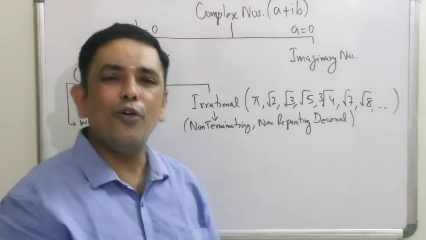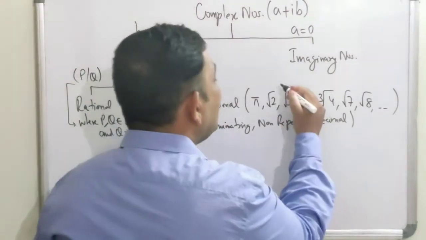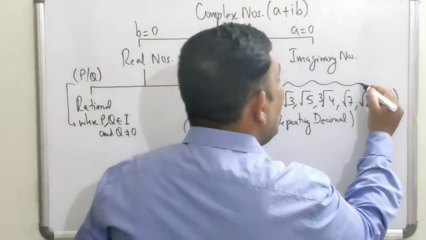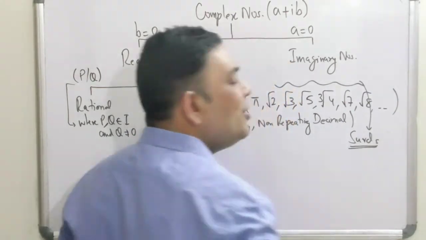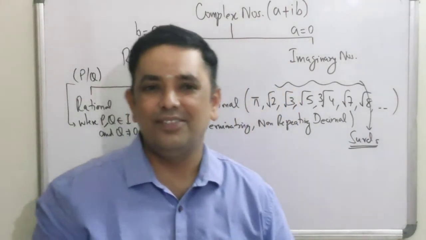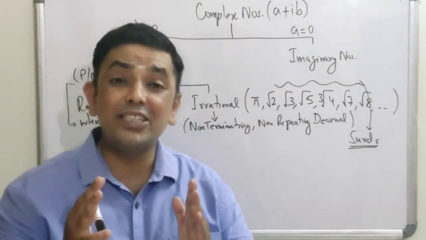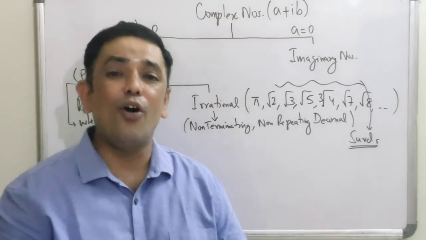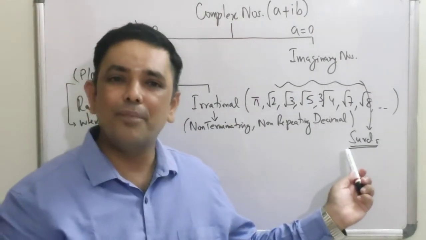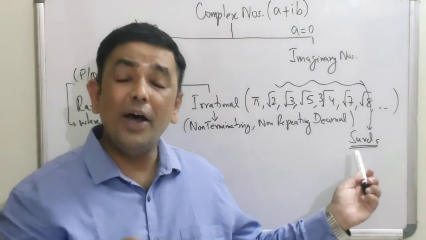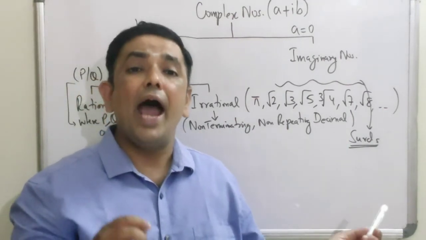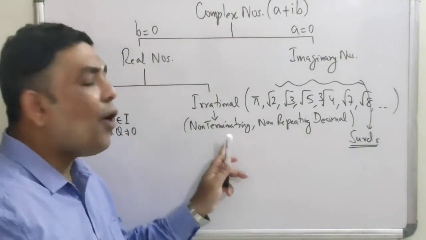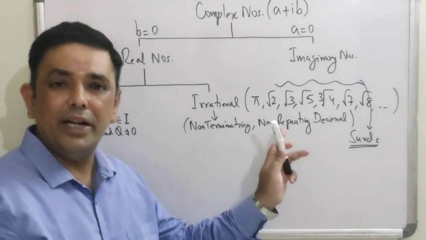I don't know how many of you know this or remember this. This category of numbers are popularly known as surds. So all surds are examples of irrational numbers. Alright, a number which can never be expressed in the form of p by q. And what is the property? It's a non-terminating, non-repeating decimal.